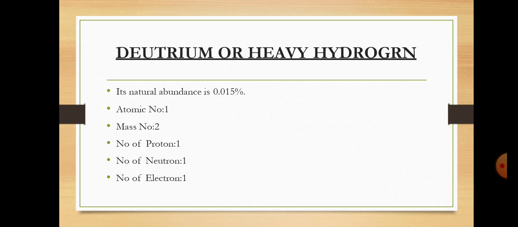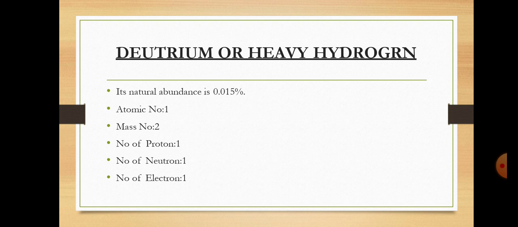Now deuterium, or the heavy hydrogen. Deuterium is also known as heavy hydrogen. Its percentage abundance is 0.015%, atomic number 1, mass number 2, number of protons 1, number of neutrons 1, number of electrons 1.